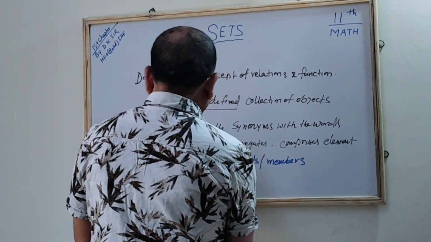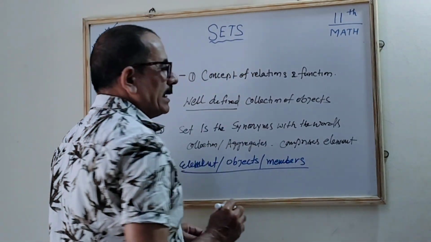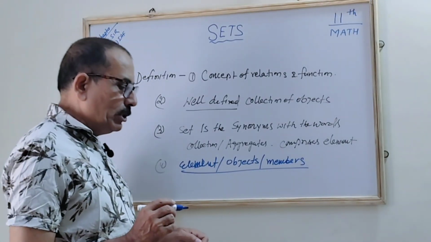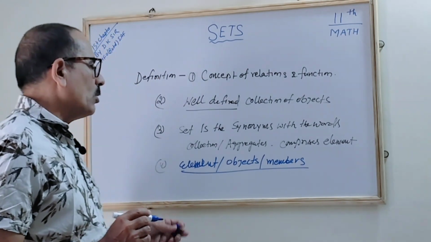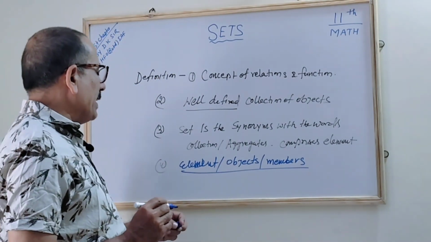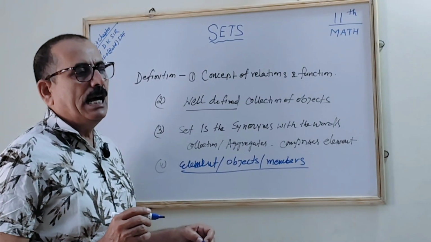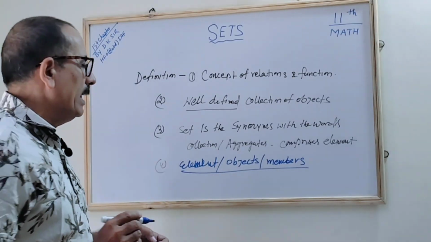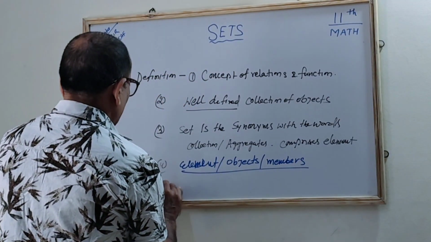These all are the same. Sometimes I can use element, sometimes object, and sometimes member. If there is a set, these are the many objects, the many members, the many elements which are the members of the particular set.